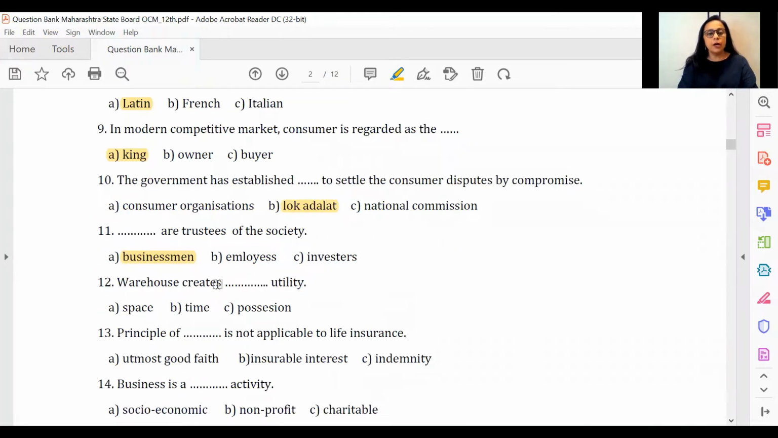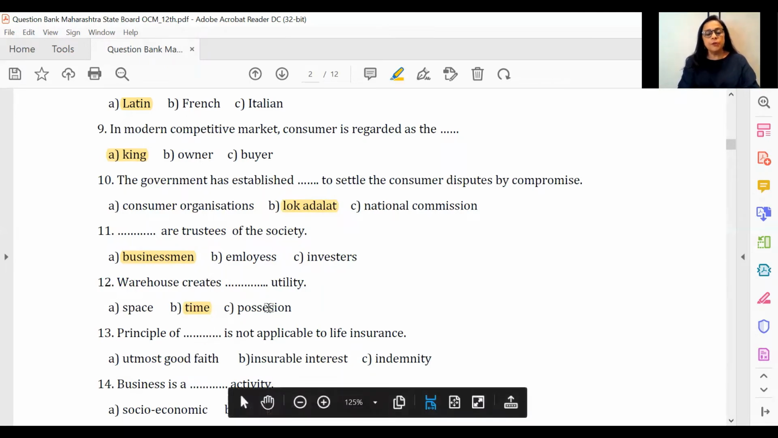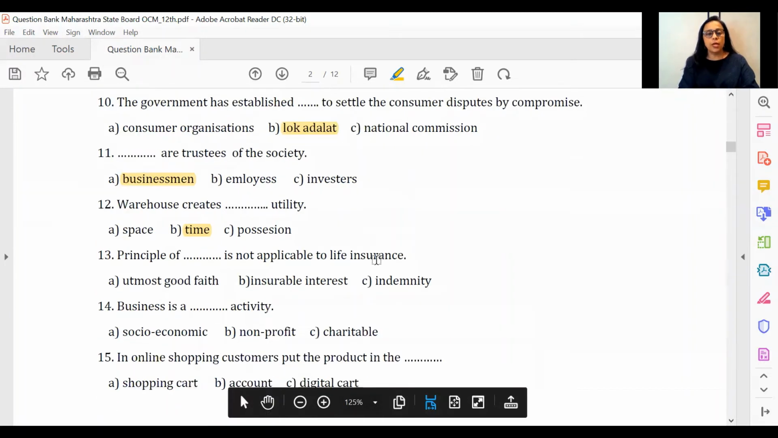Moving ahead, we have warehouse creates dash utility. Please remember, 2 places in your textbook has this. One is the 4th chapter on business services, where you have one of the 3 services for this year's syllabus is warehousing. Apart from this, in the last chapter on functions of marketing topic, you have the same objective. And there you also have that transport creates place utility. So in the first part, though transport creates place utility, transport is deleted, it is still there in the last chapter.